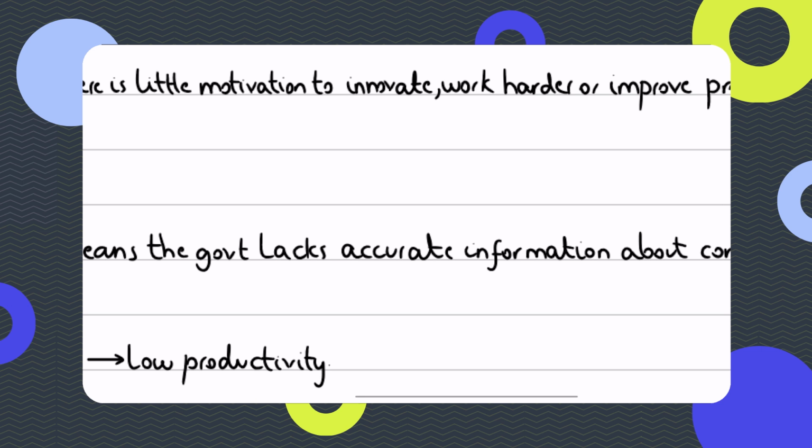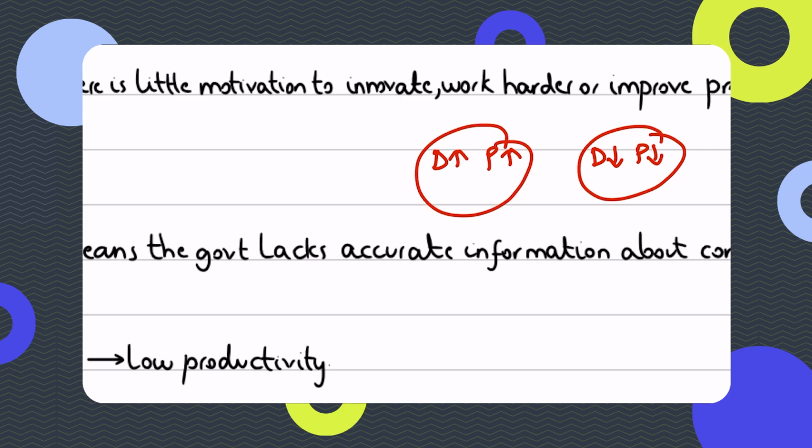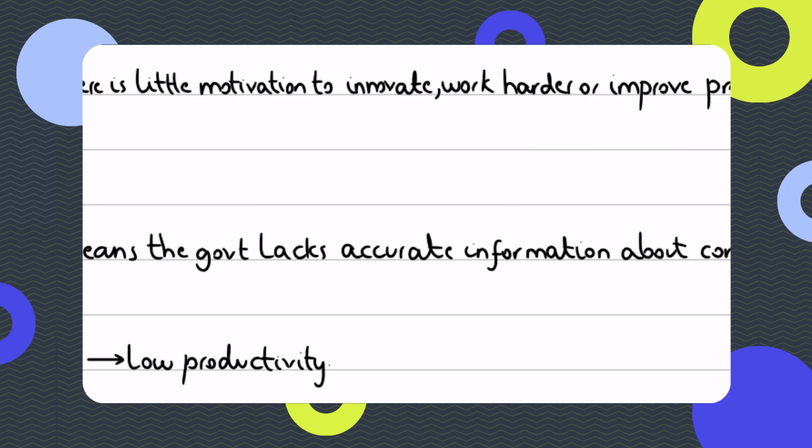Because in the market-based economic system, if demand was going up, prices started going up, and that signaled producers that they should produce more of this good. So they started producing more of that good. If demand went down, prices went down, there was less motive. So there was a signal and incentive to produce less, and they produced less. Probably some just exited from the market and some just started producing less of this good and more of this good. So resources were being constantly reallocated out of declining markets into profitable markets, and that's why we say that there's efficient resource allocation. But all of this is not happening in a planned economic system.